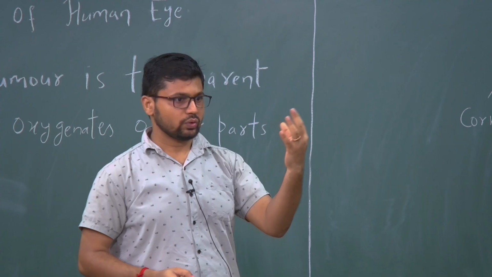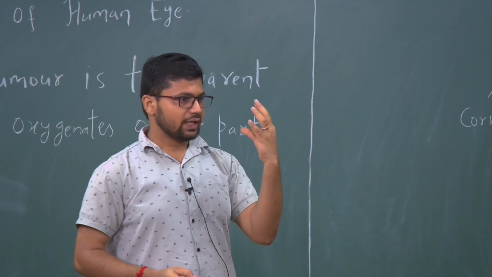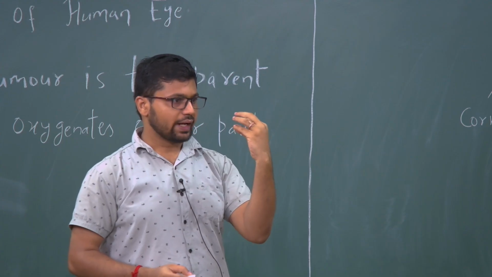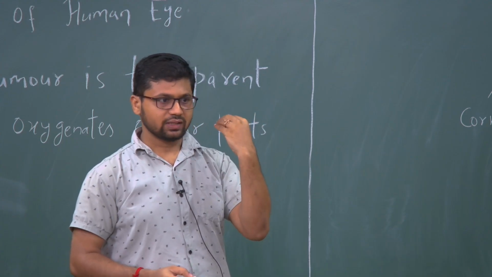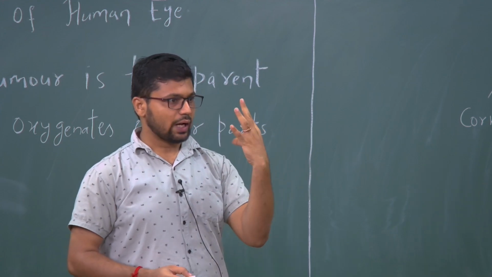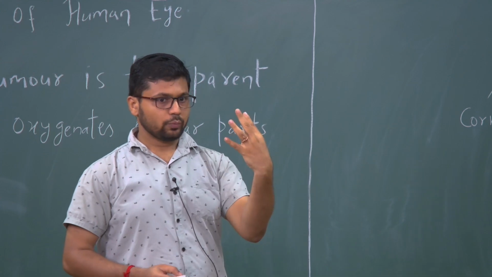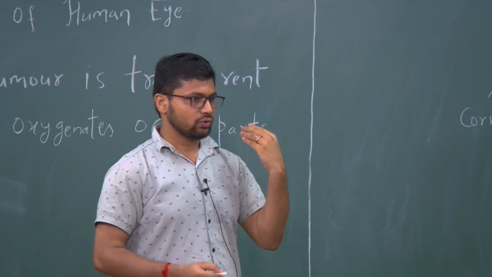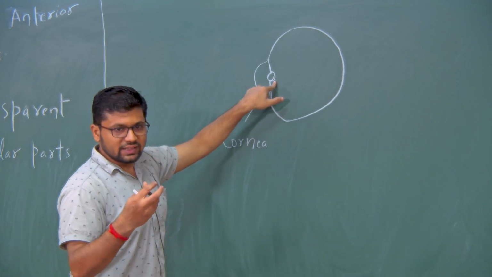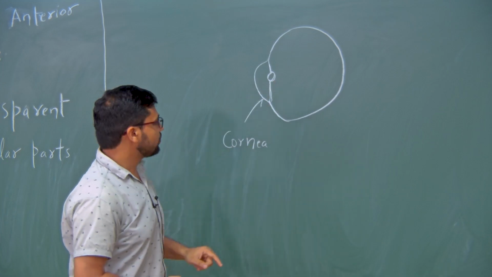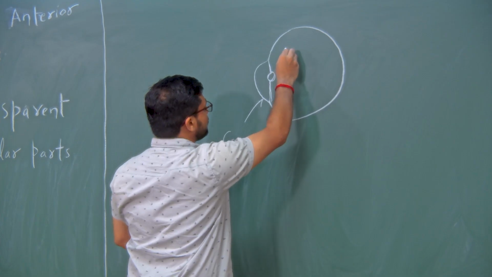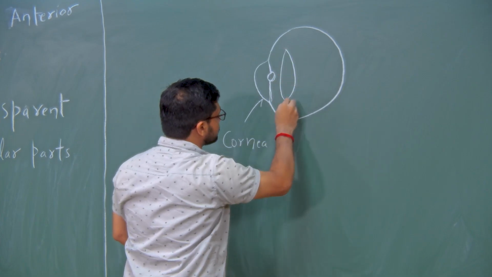Suppose you go outside, you will see that your eye will try to contract. Actually the pupil contracts and allows less light to enter our eye. Whereas, if you go into a dark room, you will see that your eye opens up. Actually the pupil opens up and allows more light to go inside. So, this pupil is a very small aperture which changes its size depending on the amount of light entering the eye. And behind this iris there is another organ which is called the lens.